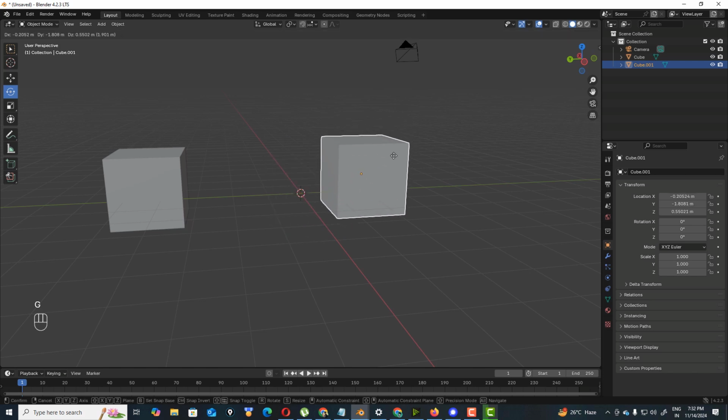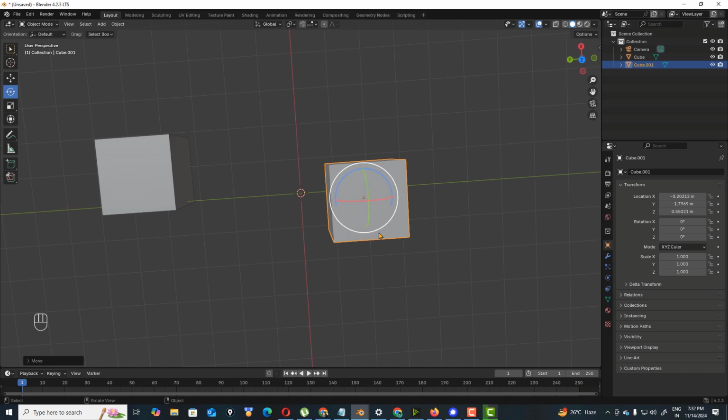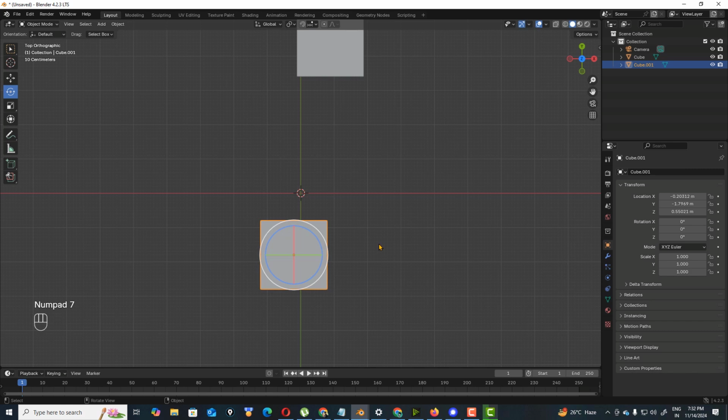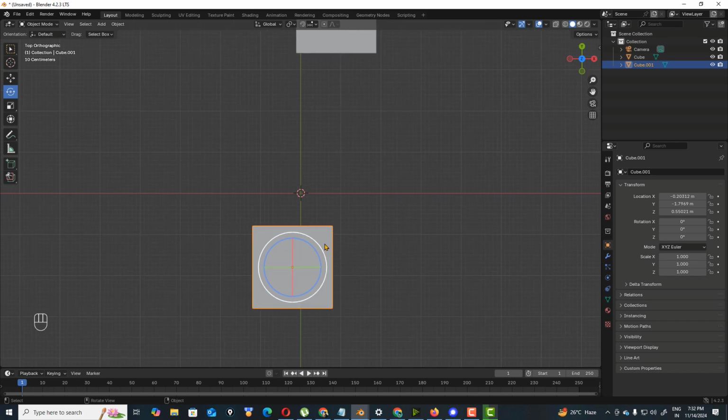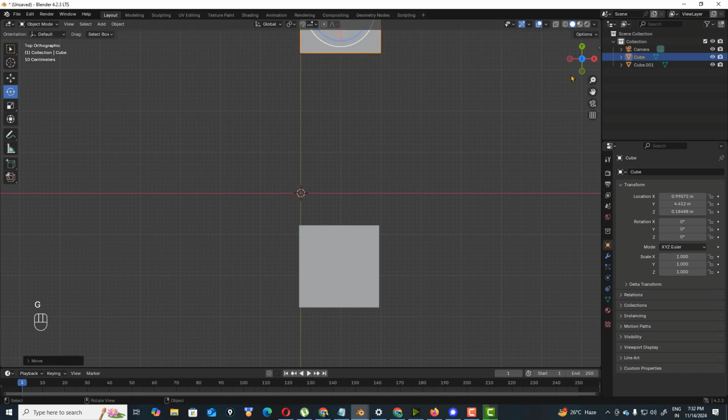Grab it like this, and in top orthographic view, press 7. This is the top orthographic view, and place these two things side by side.